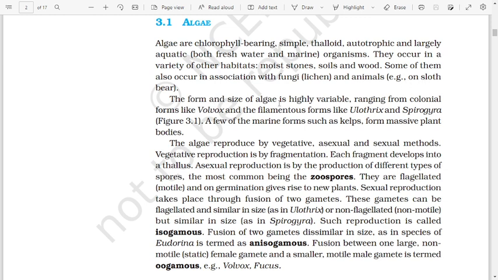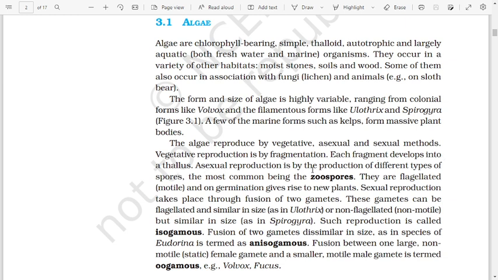The form and size of algae is highly variable, ranging from colonial forms like Volvox and filamentous forms like Ulothrix and Spirogyra, figure 3.1. A few of the marine forms such as kelps form massive plant bodies. The algae reproduce by vegetative, asexual and sexual methods. Vegetative reproduction is by fragmentation. Each fragment develops into a thallus.